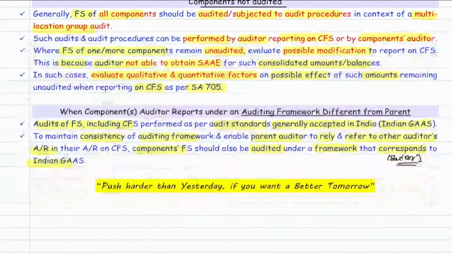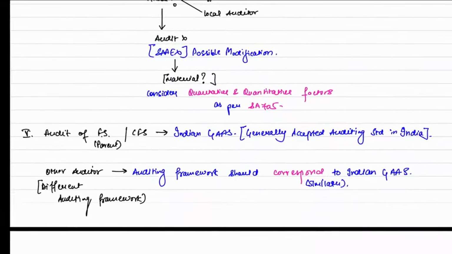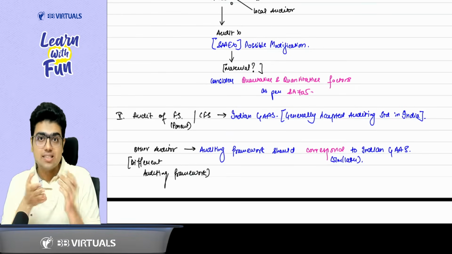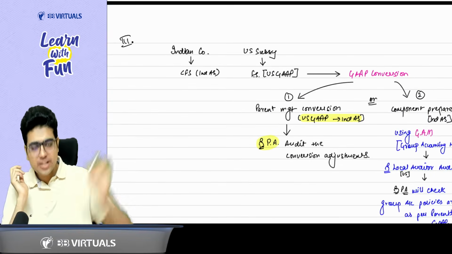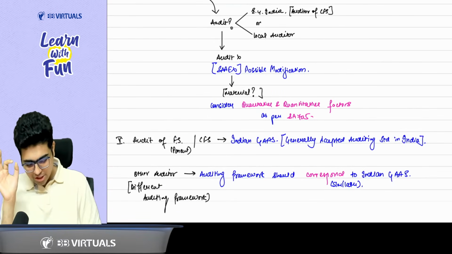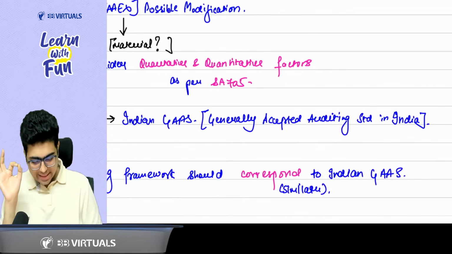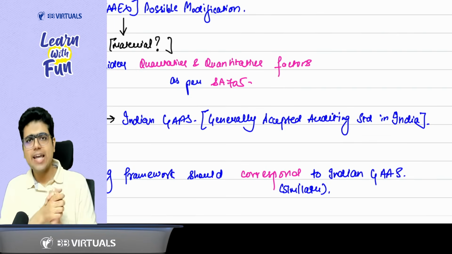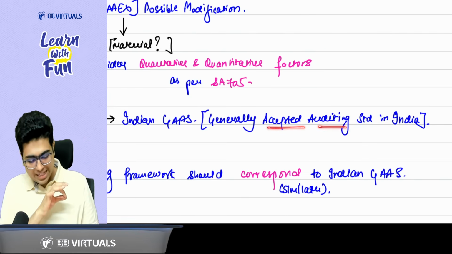Okay, sir. Now comes the last part. Everyone very, very happy. What does the last part say? Sir, the last part says, now the auditing framework is different. See, in the third part, the accounting framework was different. In the last part, the auditing framework of the other auditor is different. So it says the audit of the financial statements or CFS should be done as per Indian GAAS. Sir, what is Indian GAAS? GAAS means generally accepted auditing standards in India. Like you have Indian GAAP, generally accepted accounting principles in India, we have generally accepted auditing standards in India.